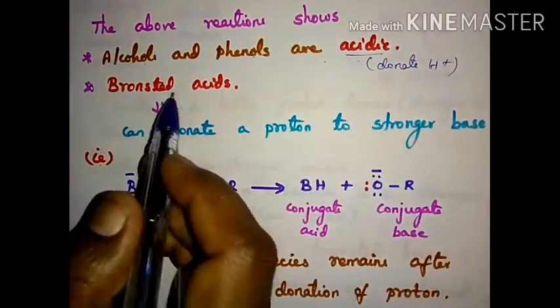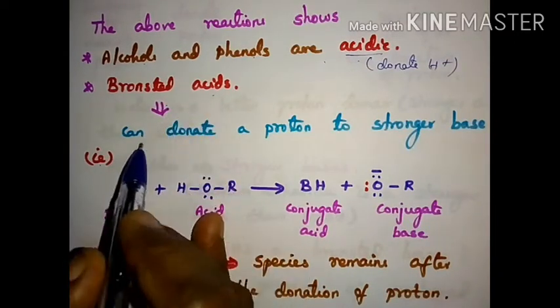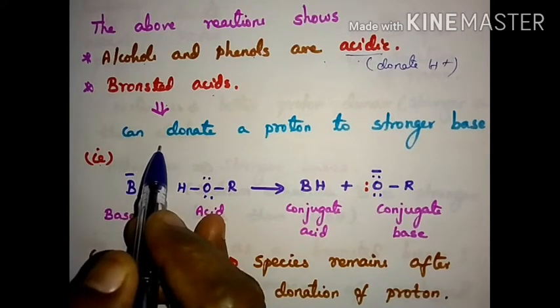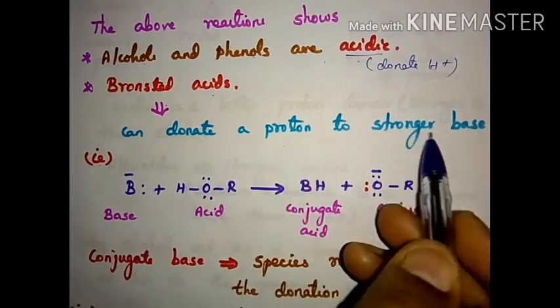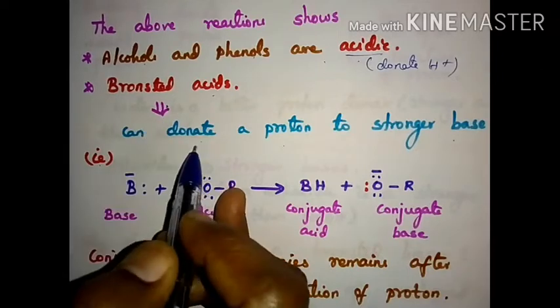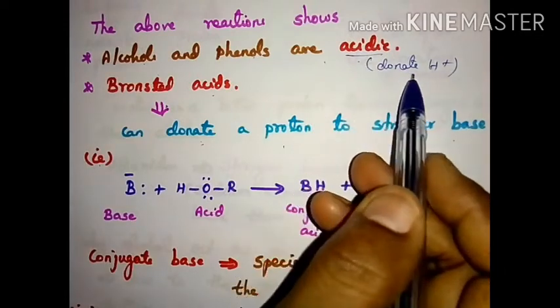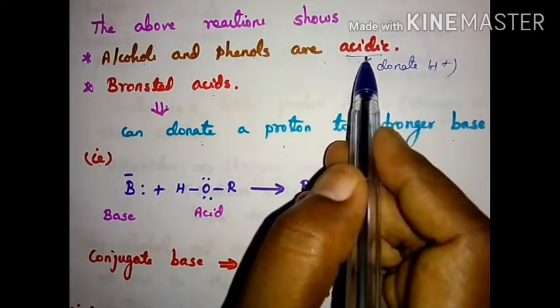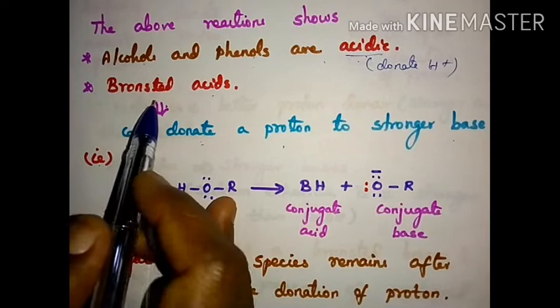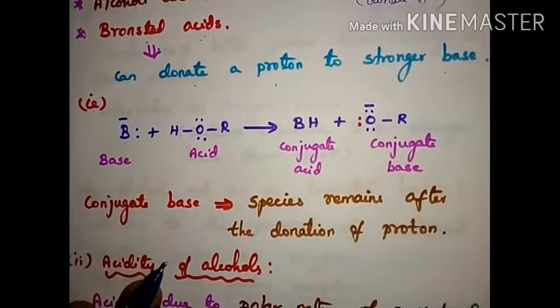They are called Bronsted acids. What is Bronsted? It explains about the acid. That means an acid can donate a proton to a stronger base. According to Bronsted, an acid has a tendency to donate a proton. Here phenol and alcohols have a tendency to donate a proton. So it is acidic. So it is also called a Bronsted acid.